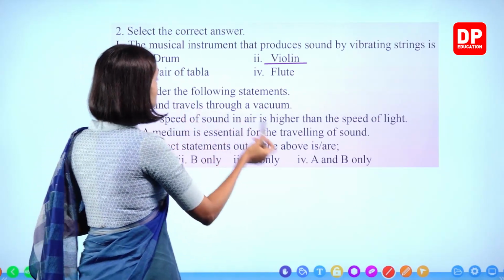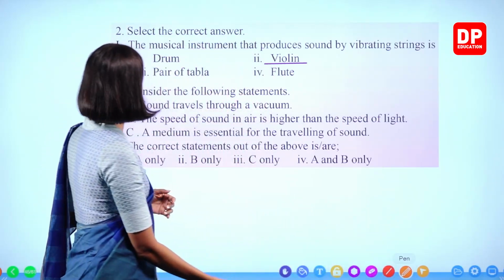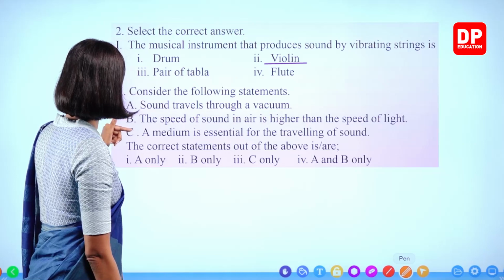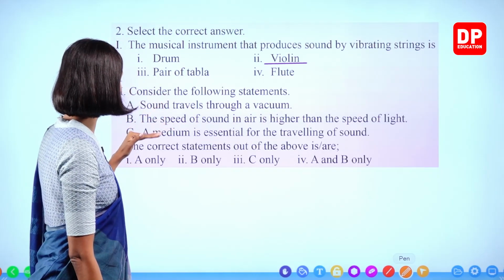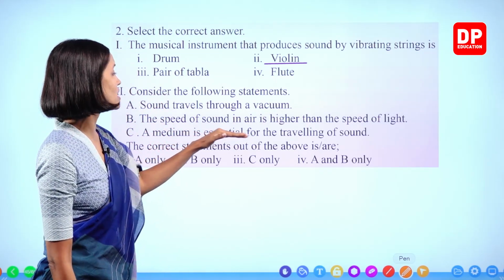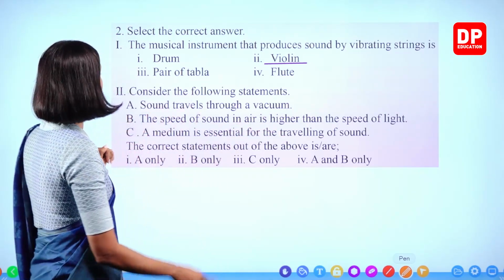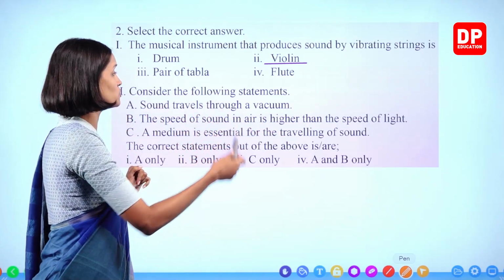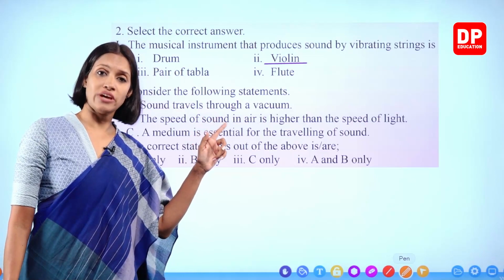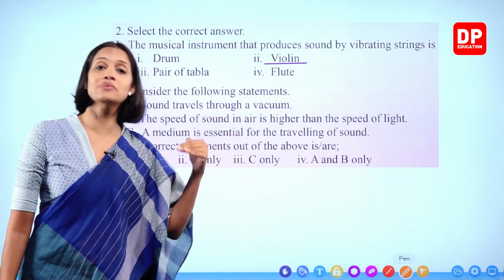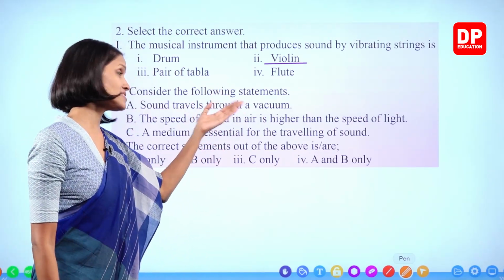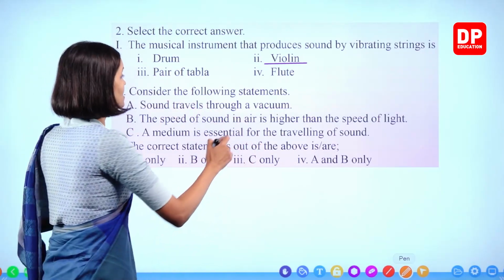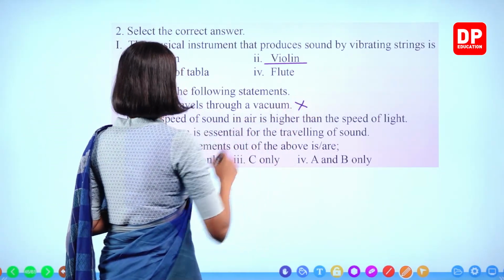Right? Consider the following statements. A, B, C. Three statements are given. You have to find the correct statements out of the above. Right? Sound travels through a vacuum. Can sound travel through a vacuum? No. Sound needs a medium to travel. Vacuum means there's no medium. Right? So this is wrong.